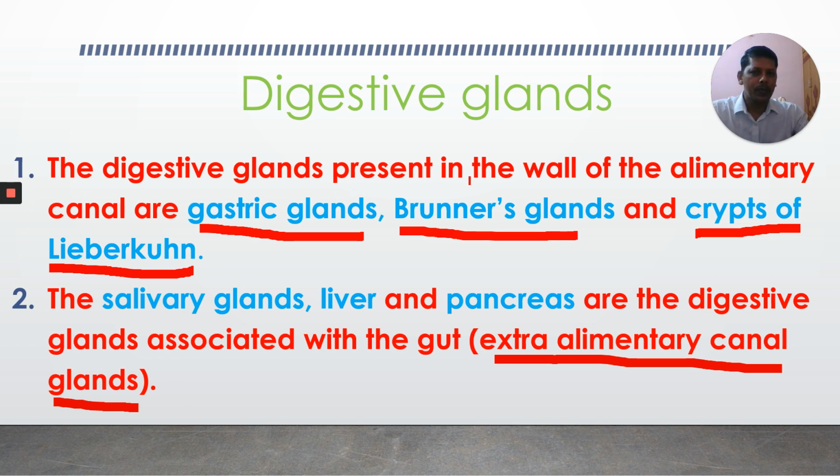Once again, see these two points. The digestive glands present in the wall of the alimentary canal are gastric glands, Brunner's glands, and crypts of Lieberkühn. And there are some digestive glands which are not present in the wall; they are outside, associated with the digestive tract, that is the gut, or alimentary canal, or gastrointestinal tract. What are they? Salivary glands, liver, and pancreas are the digestive glands associated with the gut.